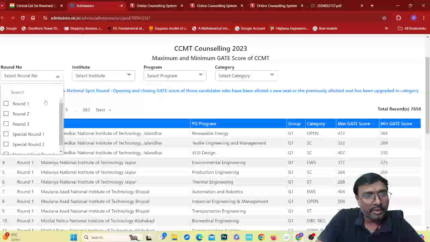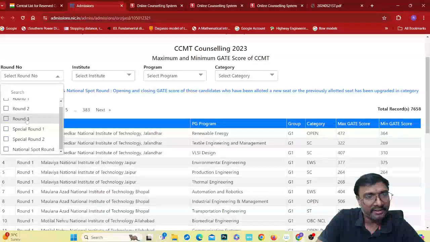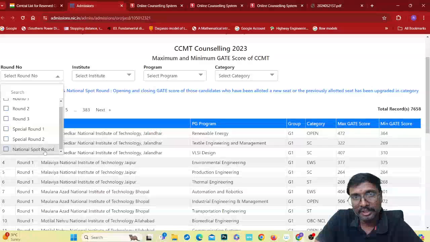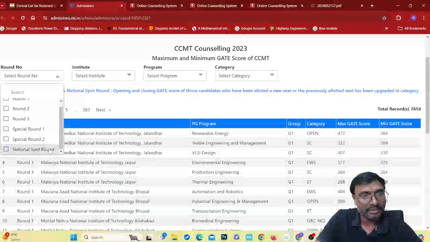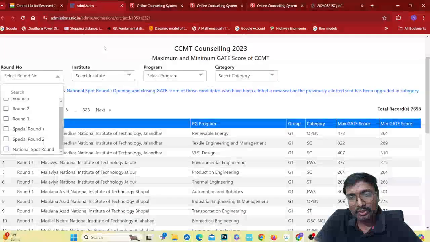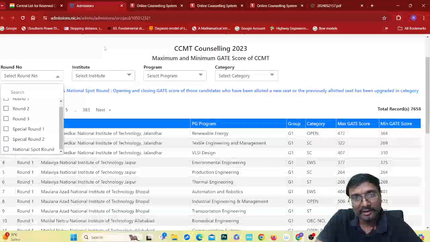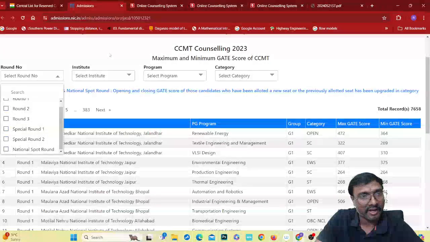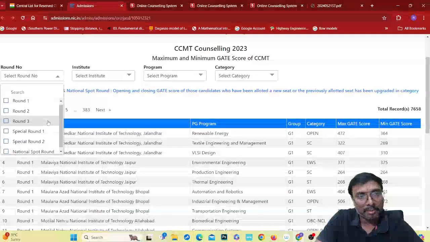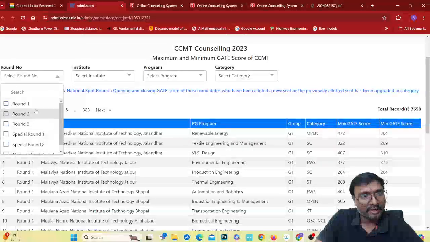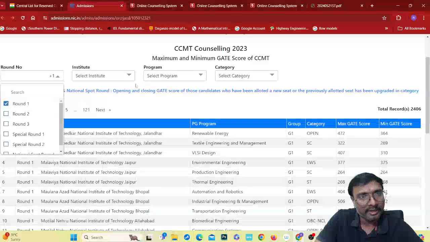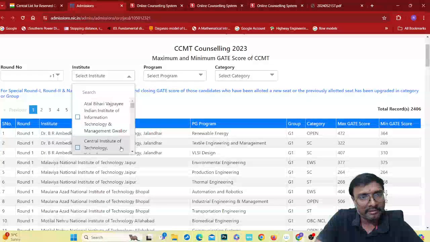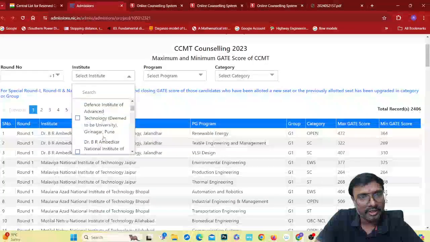Which round number, how many rounds have been done: 3 rounds have been done, and after that there will be 2 special rounds and a national spot round. For those who did not get a seat in any of these rounds, a spot round will be announced. You can go directly to the institute and get admission based on rank and the number of seats available. Let us say you want to check round 1: you check the institute you want to check.